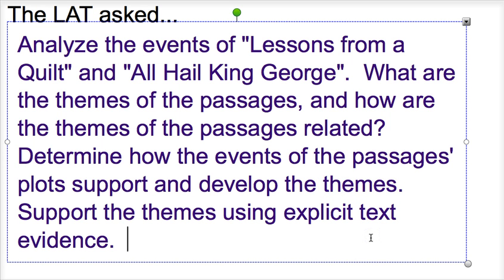So it seems to me that the 2 stories were about working with others. In Lessons from a Quilt, she learned that she needed others to get a job done, and in All Hail King George, he learned that you needed to hear from others in order to make something work, or a good leader hears from others. So let's look at a sample essay answering this question.